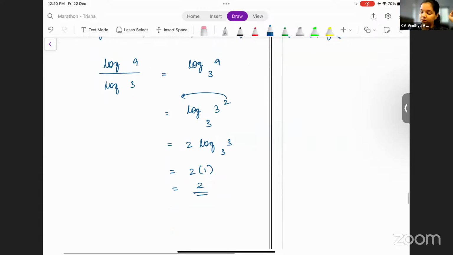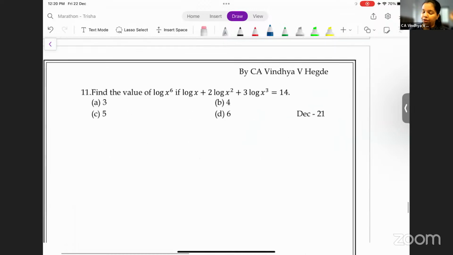I hope this is clear. Go to the next one. You have to find the value of log x to the power 6. And they've given log x plus 2 log x square plus 3 log x cube is equal to 14.